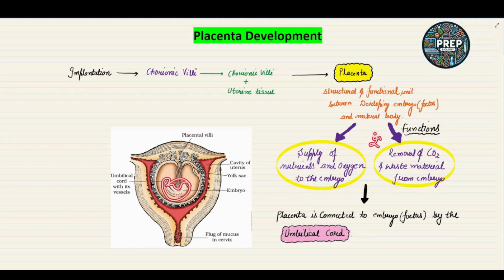Okay, and the second function of the placenta is that it helps in removal of carbon dioxide and waste material from the embryo. Okay, so these are the two functions of the placenta, which are very, very important.